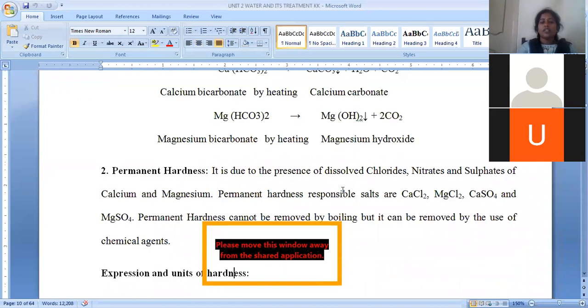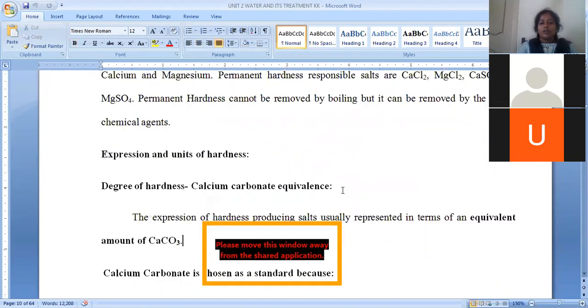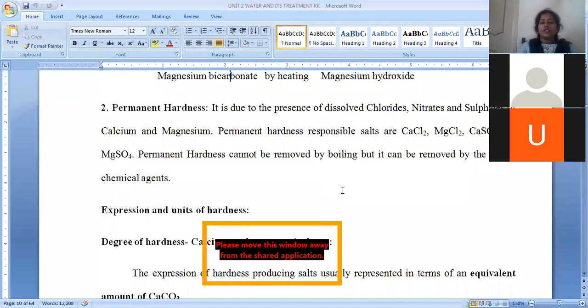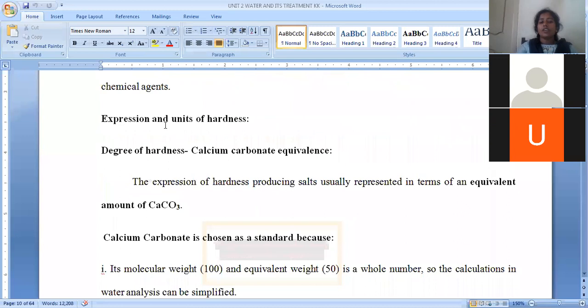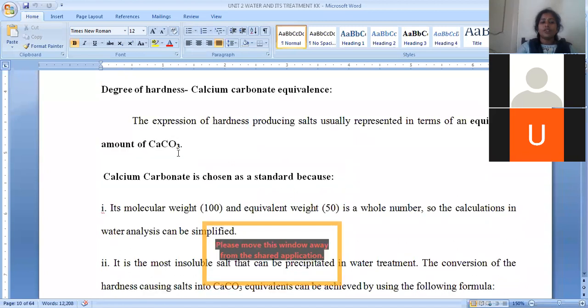Now let us see what permanent hardness is and what its components are. Permanent hardness is mainly caused by calcium chloride, magnesium chloride, calcium sulfate and magnesium sulfate. These are the major salts which induce permanent hardness in water. Now let us see how we can express hardness and what the units of hardness of water are. Hardness of water is expressed in four different units.